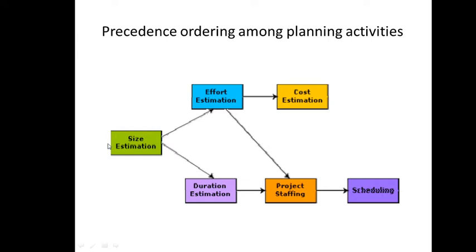The very first task is size estimation, right? You have to estimate how much size is required for your project. Based on the size, we calculate the effort required, and parallelly we also identify the time required for that. Now why size, right? Because, say, how much effort is required?